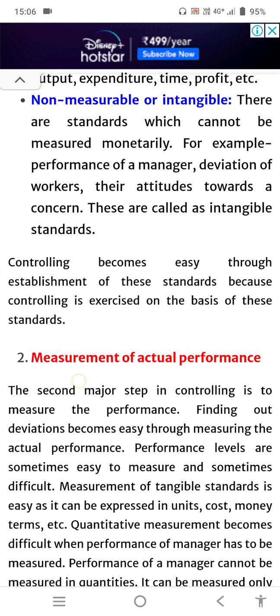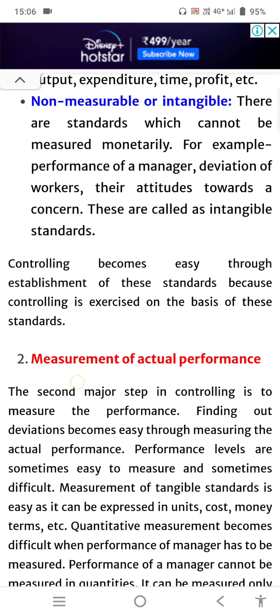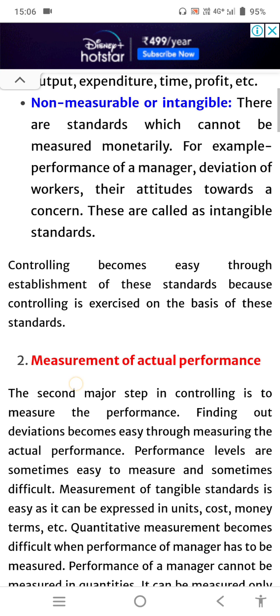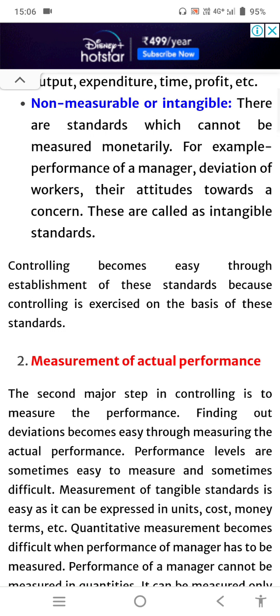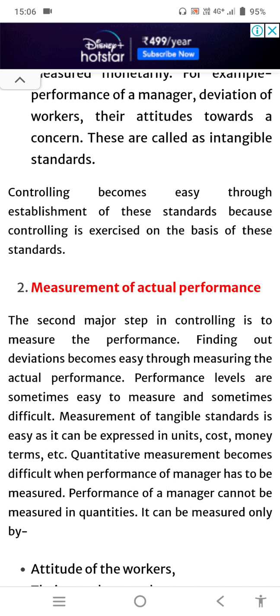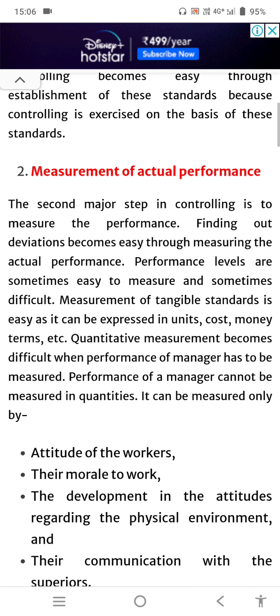So these standards are non-measurable or very difficult to measure, or we can say they are intangible in nature. Intangible in the sense that we can't touch, see, or feel them. Then controlling becomes easy through the establishment of these standards, because controlling is exercised on the basis of these standards. So let's go ahead with the second step. The second step is measurement of actual performance.